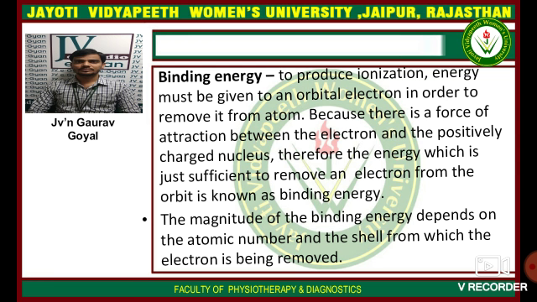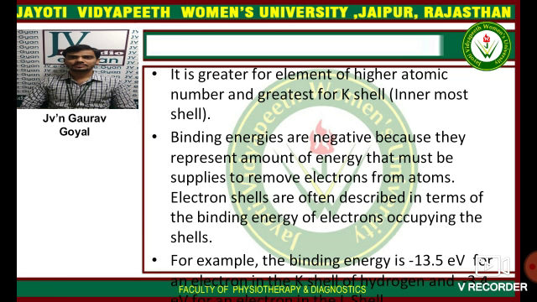The magnitude of the binding energy depends on the atomic number and the shell from which the electron is being removed. It is greater for elements of higher atomic number and greatest for the K shell, the innermost shell. Binding energies are negative because they represent the amount of energy that must be supplied to remove electrons from the atom.